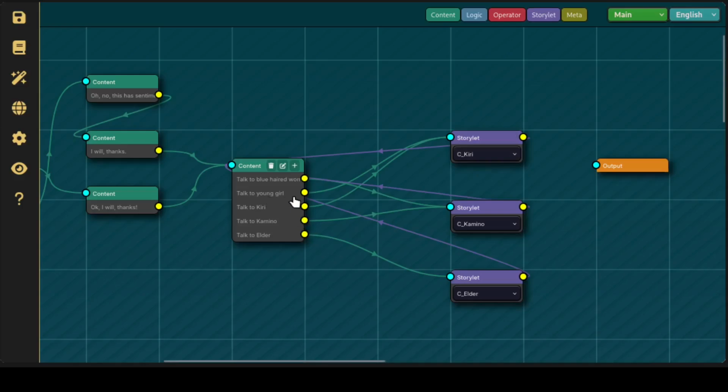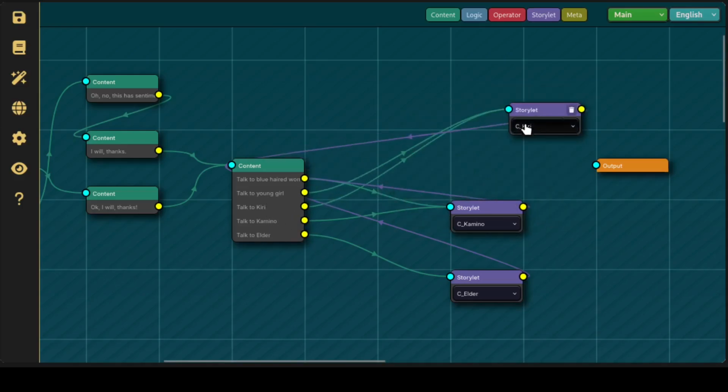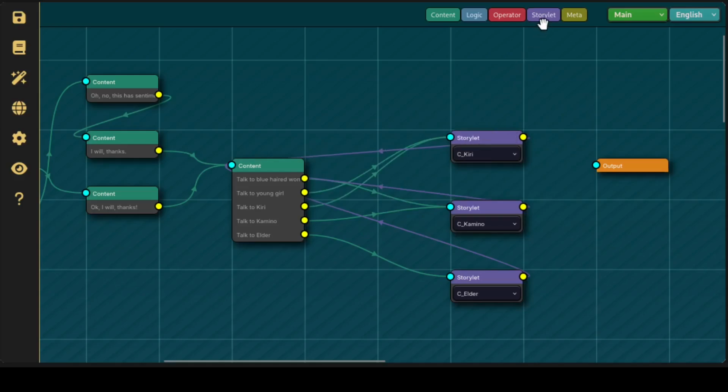You'll see both links. You talk to young girl and talk to Kiri, both go into the Kiri conversation. This purple thing is a storylet node. By the way, you can just drag content in from up here. The idea is that you divide your story into storylets. A storylet is this little isolated chunk of story. This can be like chapters or locations or conversations, combat encounters, whatever. However you want to divide your story up, it is wise to make a storylet for things.